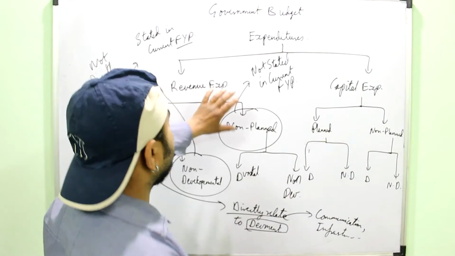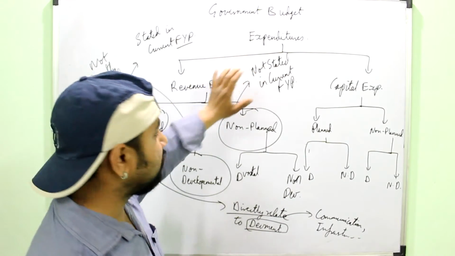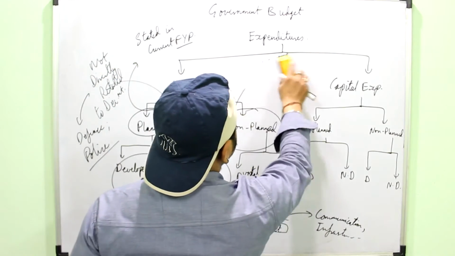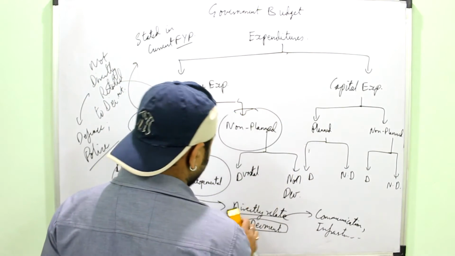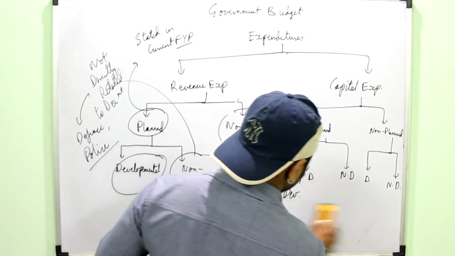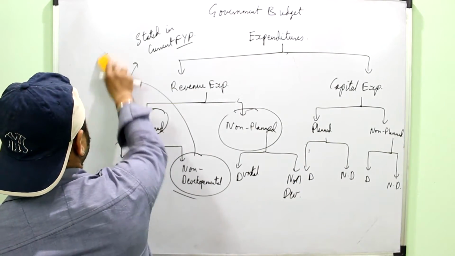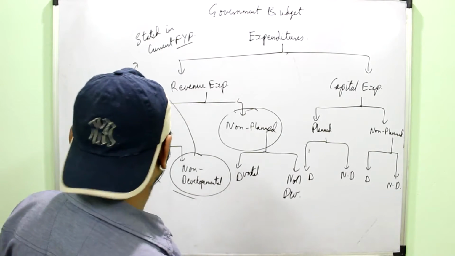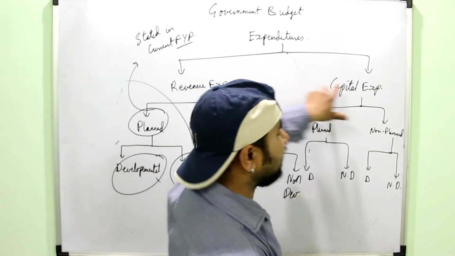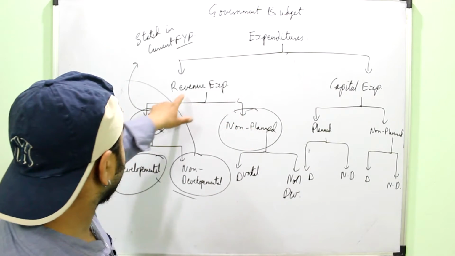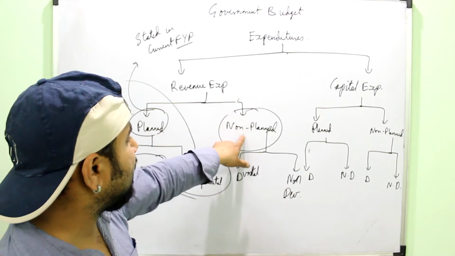So once again, just have a look at the expenditures. You should understand the whole structure of the government budget. Now I'll just erase them so that you can quickly revise how it is divided. First of all, revenue expenditure and capital expenditure, the definition and meaning I have told you. Then the revenue is divided into planned and non-planned.